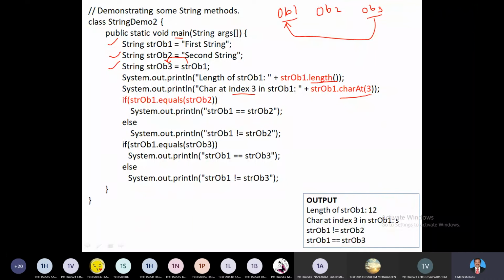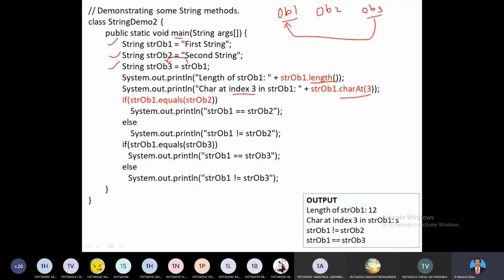It's a very simple thing, and in any situation if you want to extract the character at a particular position, we use the charAt method. It is charAt with a capital A, and it accepts an integer value or an index value. That particular position is retrieved by means of this charAt method.